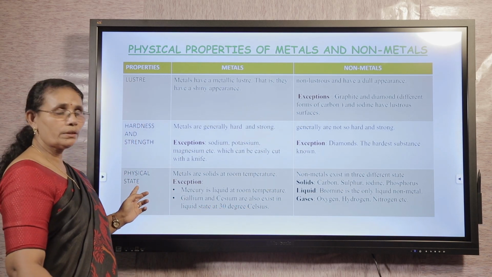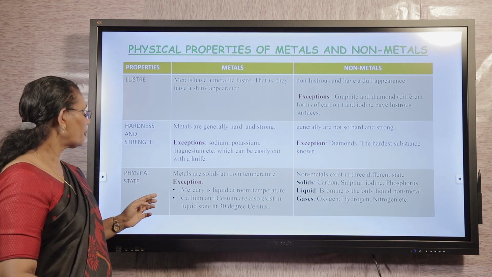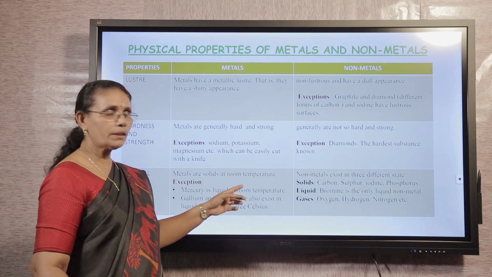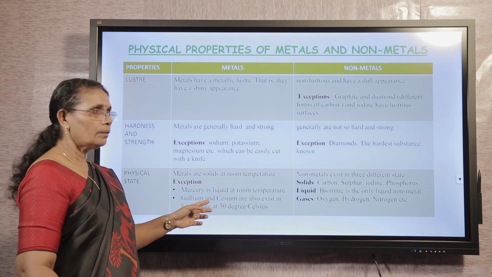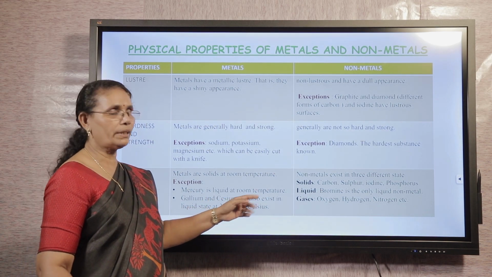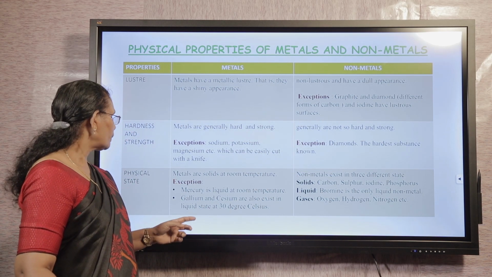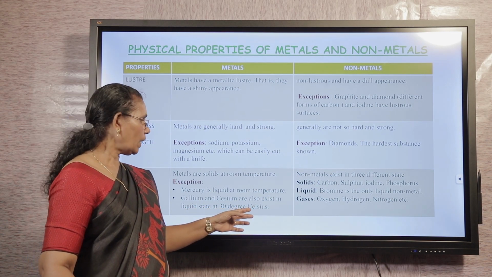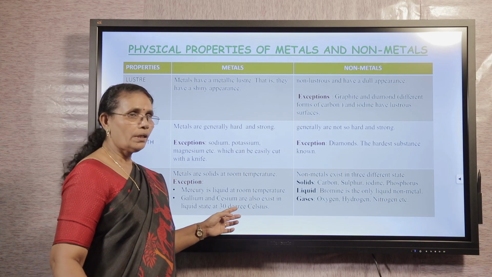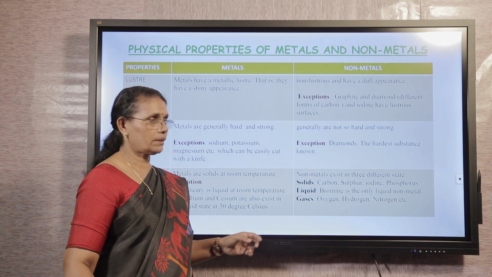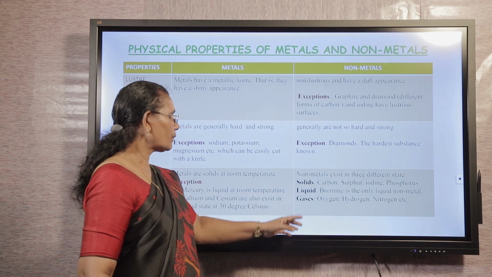Let us move on to the next property, that is physical state. Metals are solid at room temperature. Exception, mercury is the only liquid metal at room temperature. Gallium and cesium also exist in liquid state around 30 degrees Celsius. Let us move on to non-metals.